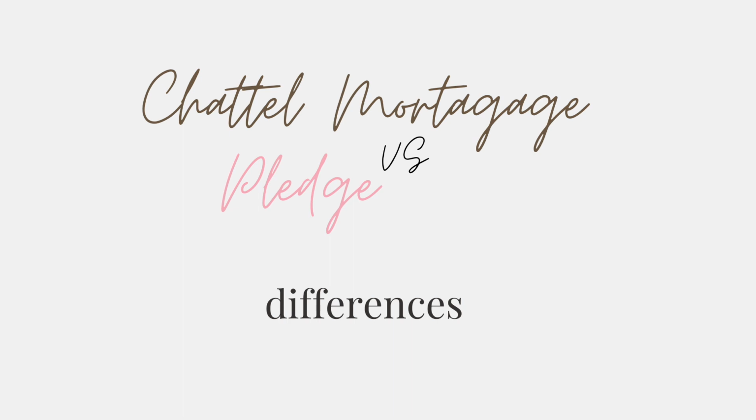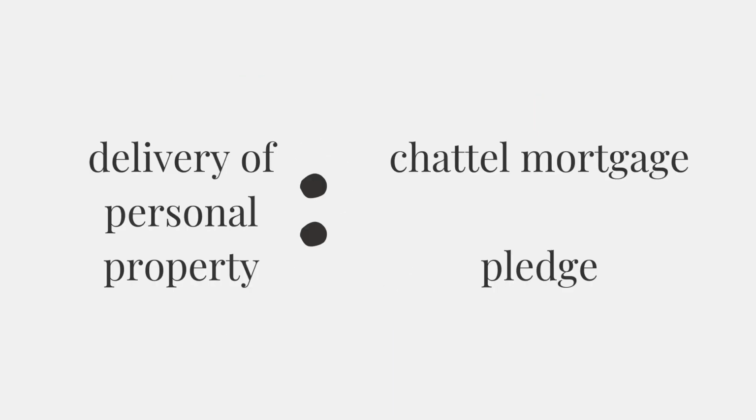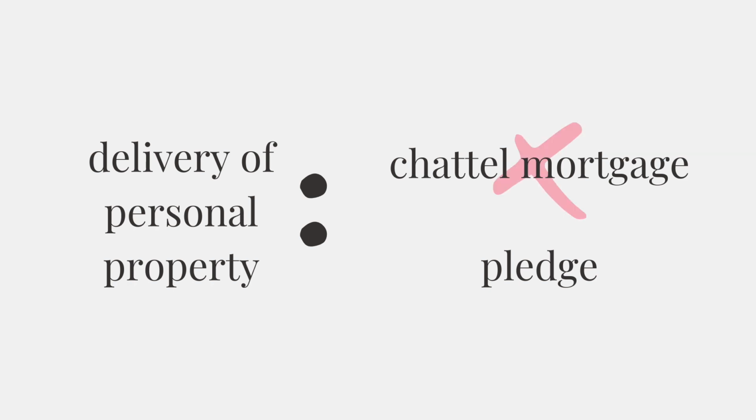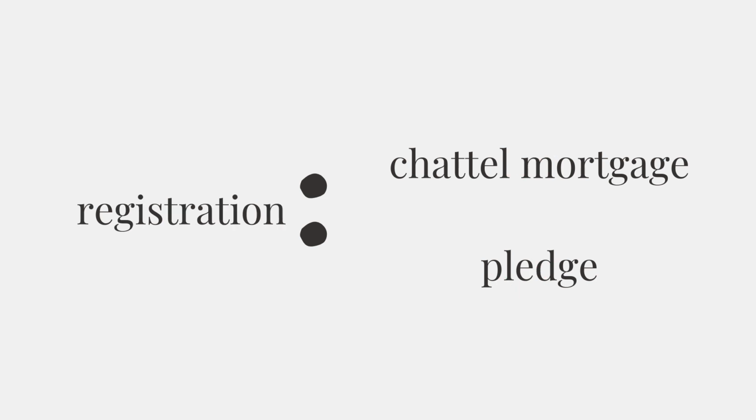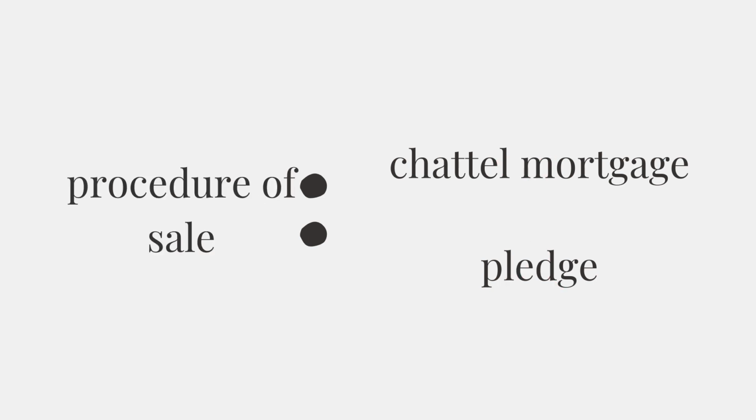So now let us talk about the differences of chattel mortgage and pledge. Chattel mortgage and pledge have five distinctions. First, in chattel mortgage, the delivery of the personal property is not necessary, while in pledge, such delivery is necessary. Second, in chattel mortgage, the registration of the personal property in the chattel mortgage register is required by law, while in pledge, registration on the registry of property is not necessary.